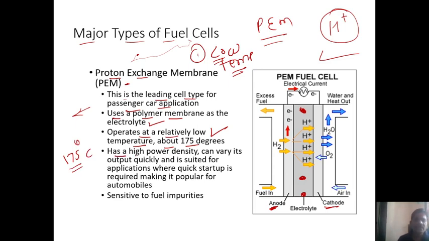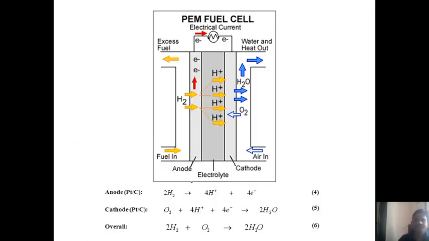It has a high power density, can vary its output quickly, and is suited for applications where quick startup is required, making it popular for automobiles. It is used in automobiles to move them from one place to another. This is one of the applications of proton exchange membrane fuel cells. It is sensitive to fuel impurities: whatever impurity is added inside the fuel cell, it will damage it. That's why it is sensitive to fuel impurities.